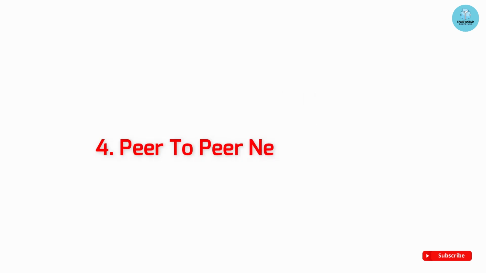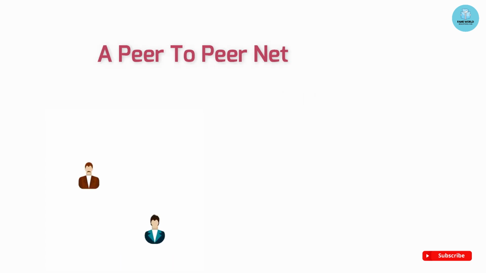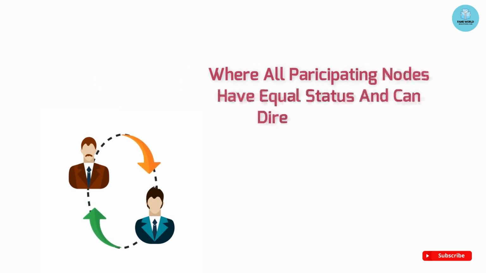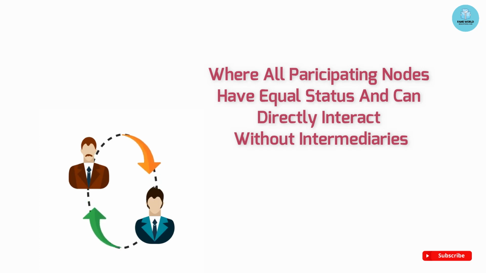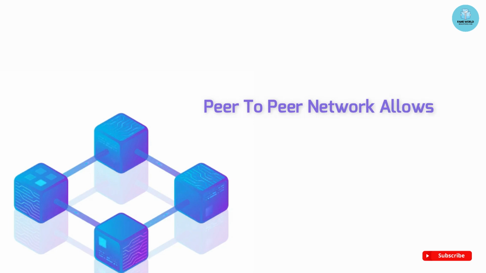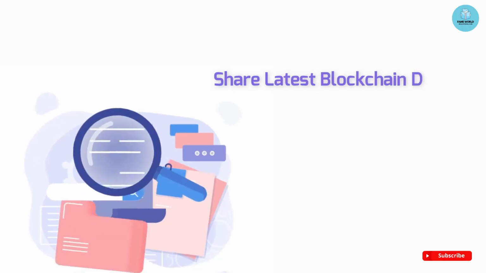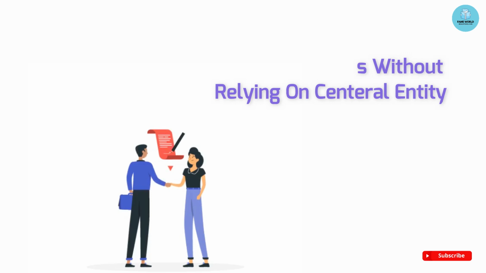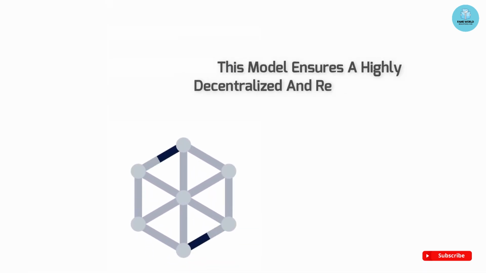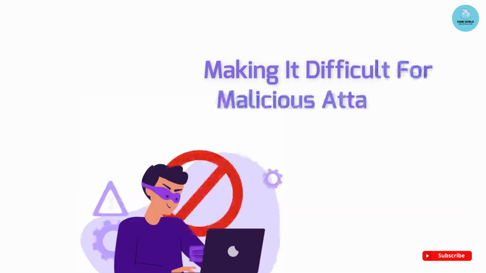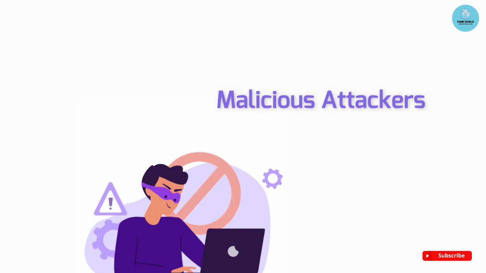Number 4. Peer-to-peer, that is P2P network. A peer-to-peer network is a type of distributed network where all participating nodes have equal status and can directly interact with each other without intermediaries. In the context of blockchain, a peer-to-peer network allows nodes to broadcast transactions, share the latest blockchain data, and reach consensus without relying on a central entity. This model ensures a highly decentralized and resilient system, making it challenging for malicious attackers to disrupt the network.